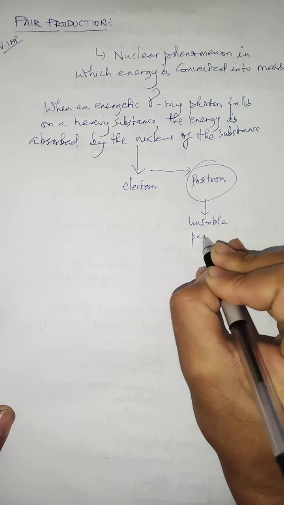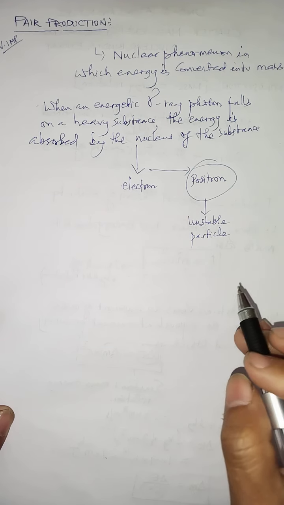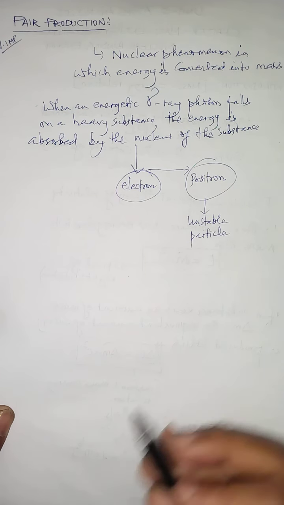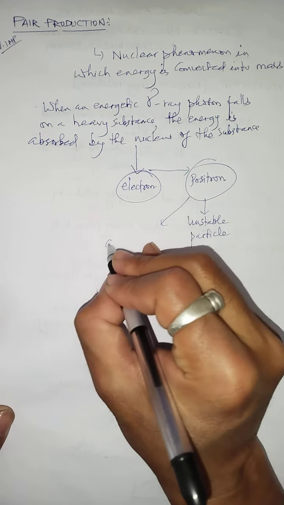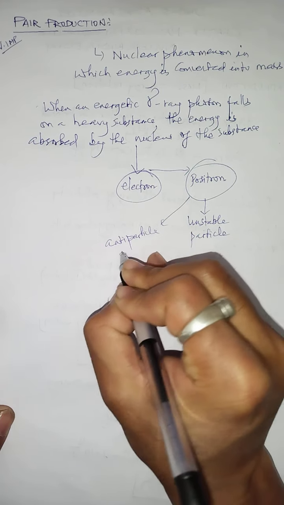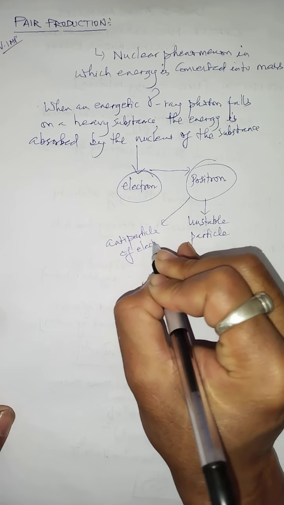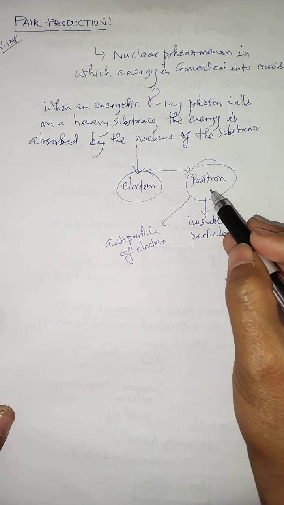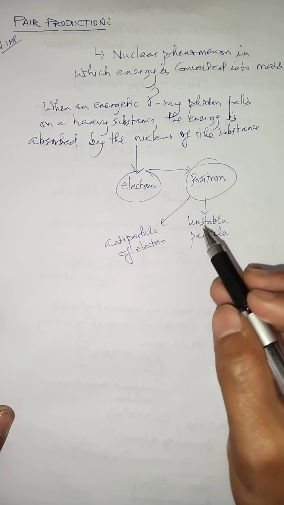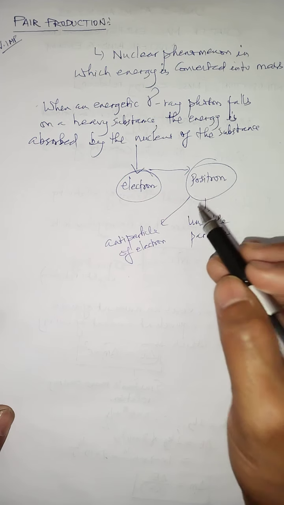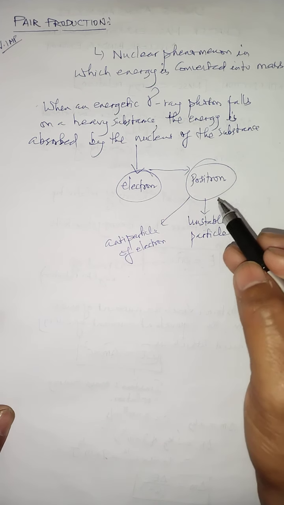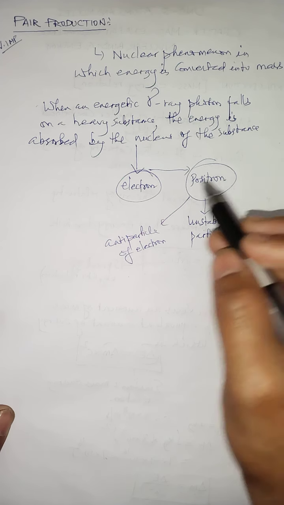The positron is a highly unstable particle and cannot remain in the atom, whereas the electron is a stable particle. The positron is the antiparticle of the electron, a positive charge particle having the same mass as the electron and the opposite charge. The proton is also positive, but the mass of the proton and electron are not the same.